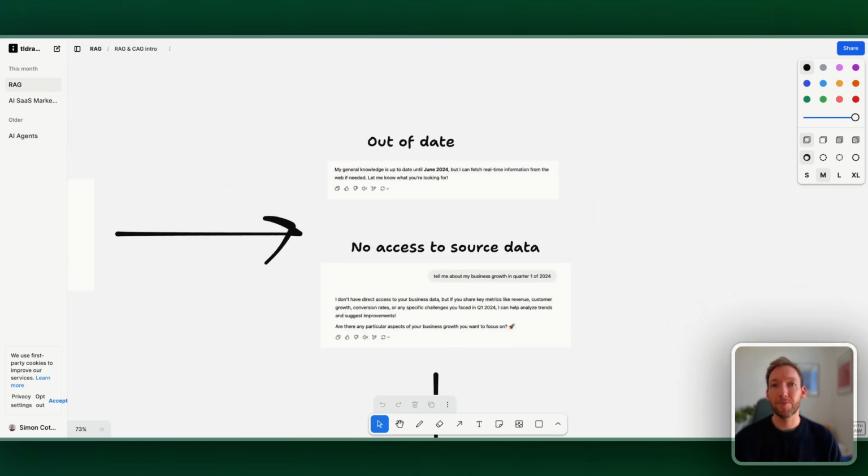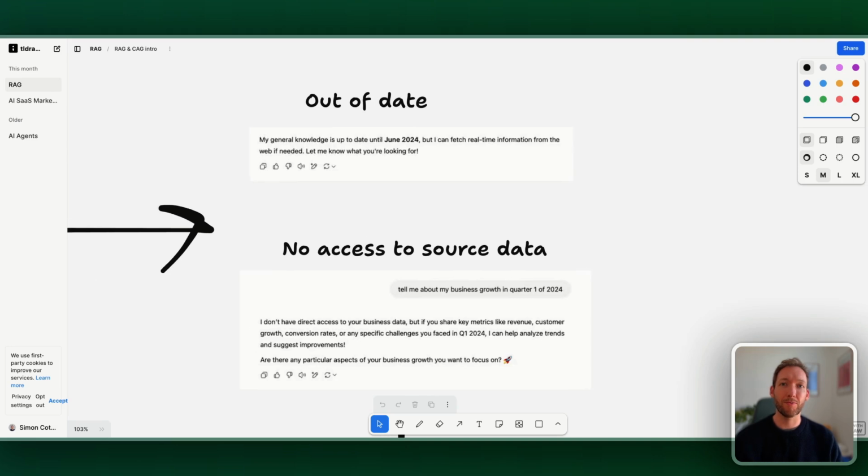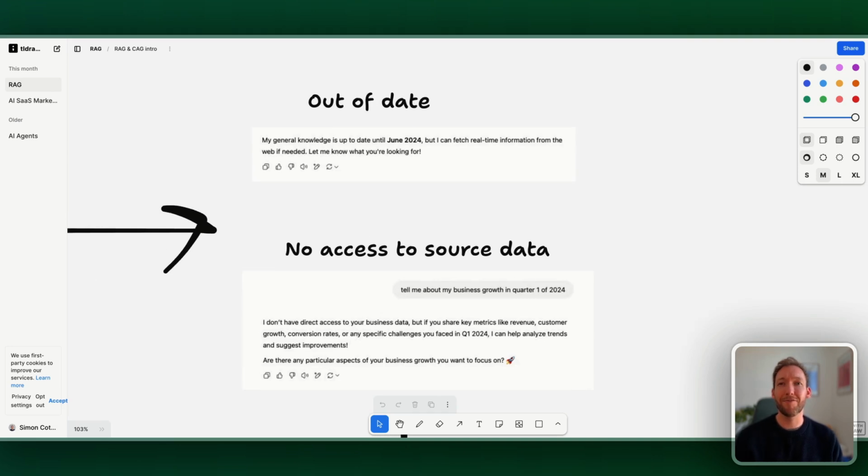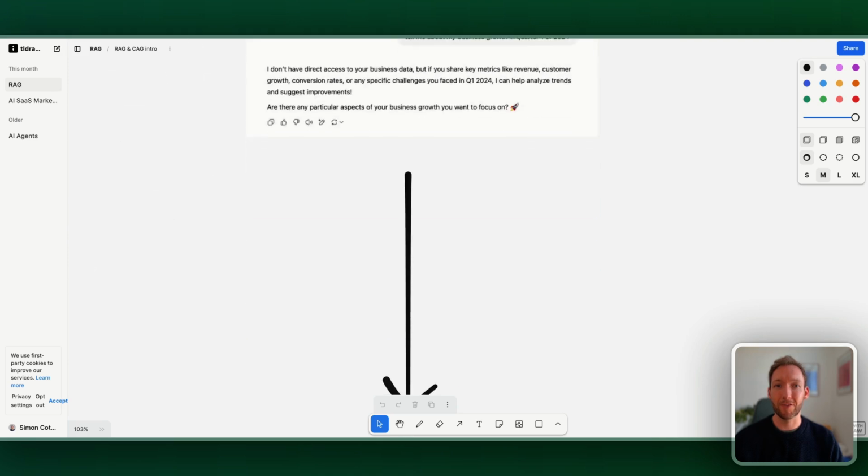However, as you've probably figured, when you start to prompt ChatGPT, often that information is completely out of date. The training data only goes up to June 2024, for example, for GPT. And it also has no access to source data. So it might have been trained on some general data, but it doesn't have access to your business data. So those are 2 fundamental limitations of the generation part, which RAG aims to solve.